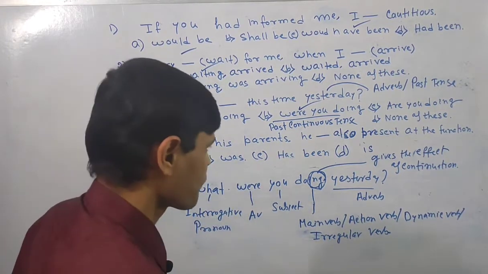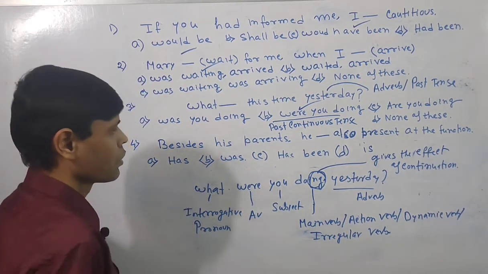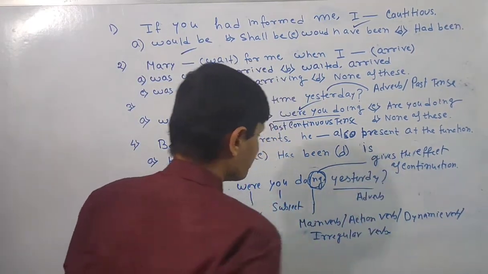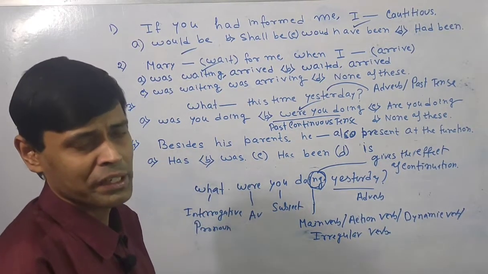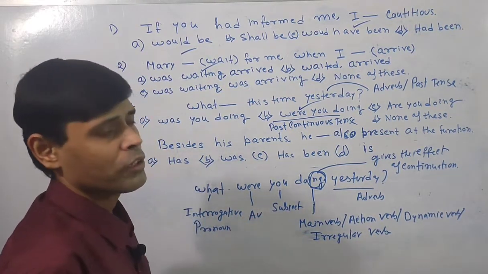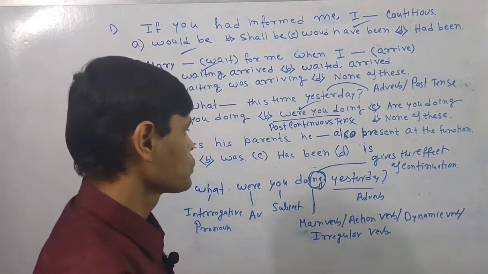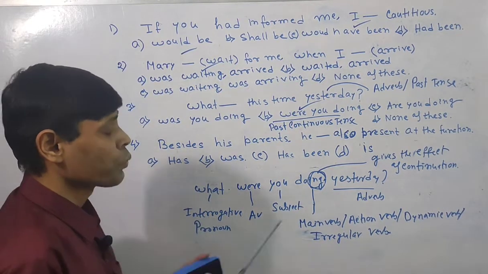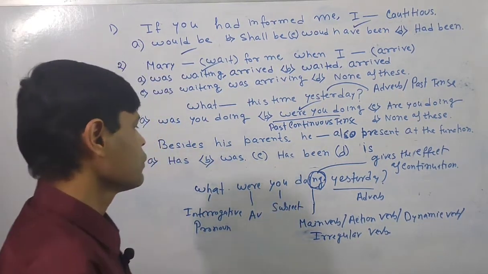past indefinite tense. So when past indefinite tense is there, there is no question of using is or has or has been. Because if we say is, then it will basically be based on the simple present tense or present indefinite tense. If we say has or has been, it will be a part of present perfect tense. But the sentence is based on the simple past tense. So when we are going to use such things, we should use was or were as per the subject. Here he, so automatically we should use was.